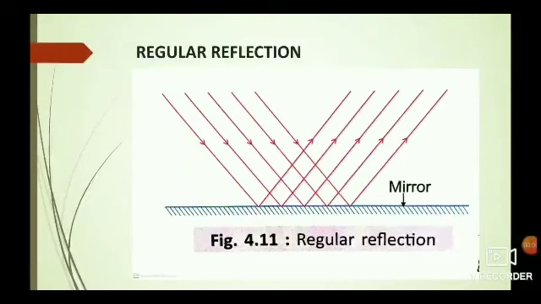What is regular reflection? When a parallel beam of light on striking some smooth and polished surface is reflected as a parallel beam of light, such a reflection is called regular reflection. The reflection taking place from mirrors, still water or oil, and highly polished metals is regular reflection. Regular reflection helps in the formation of image and hence we can see our face in a mirror.